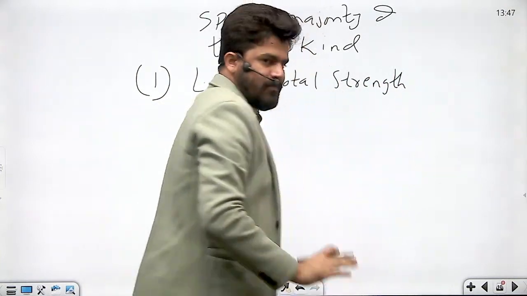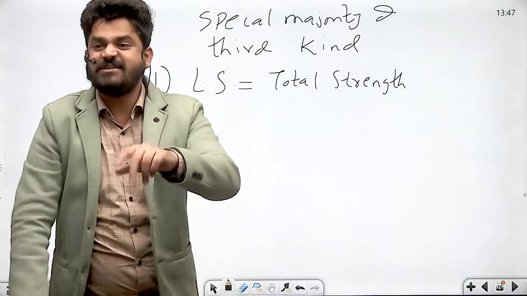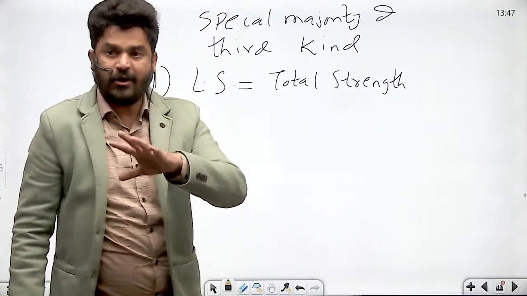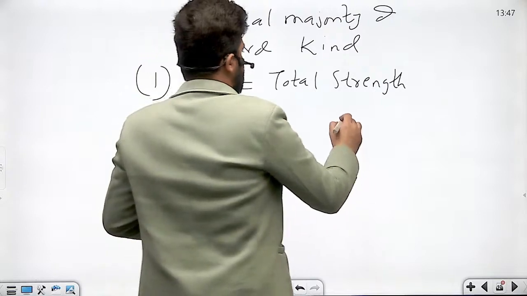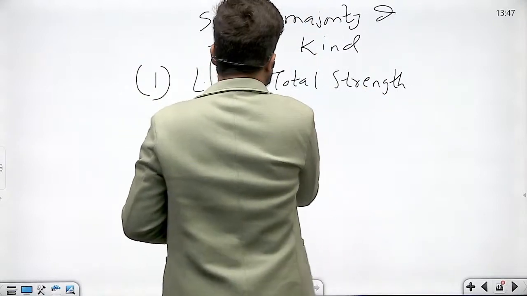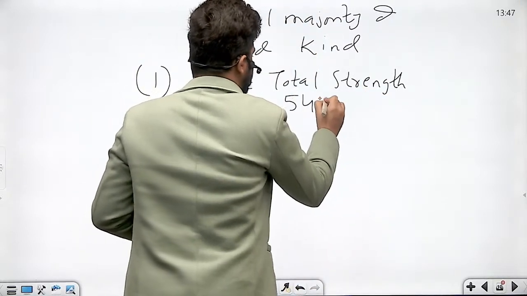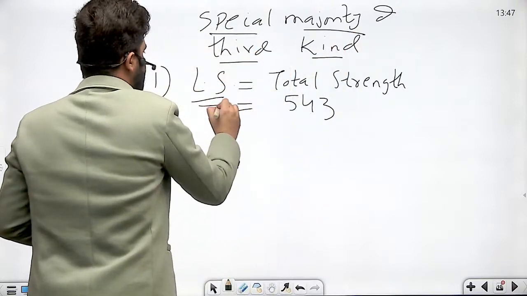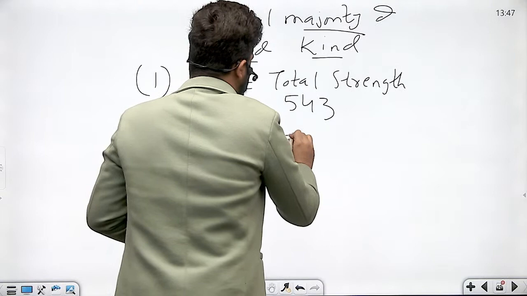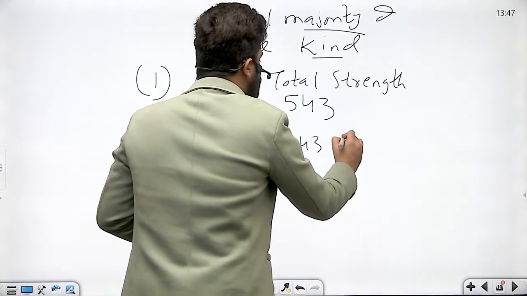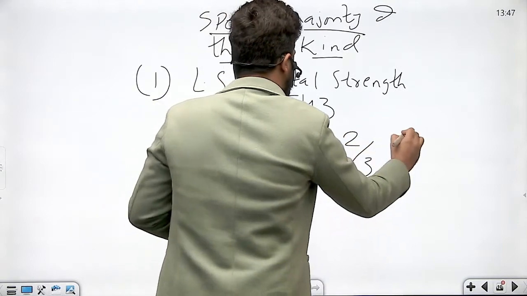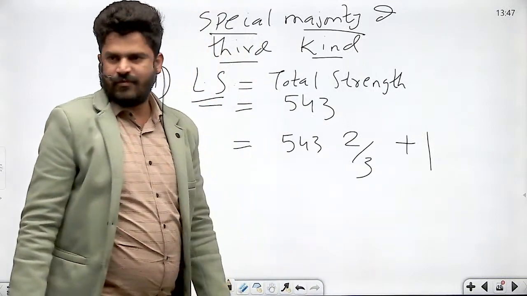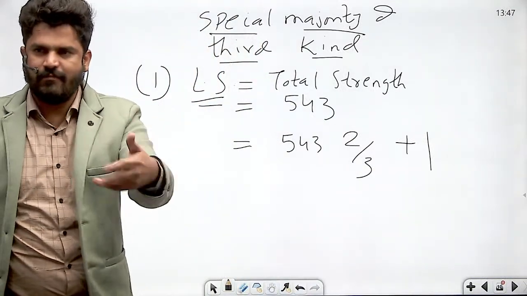Total strength or total membership, one and the same, irrespective of vacancies, right, or abstentions, is equal to, what is? 543. So what will be the special majority of third kind in Lok Sabha? It will be 543 ka 2/3 plus 1. Right? More than, not less than 2/3 of the members.